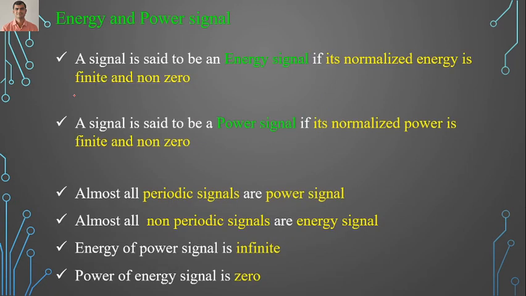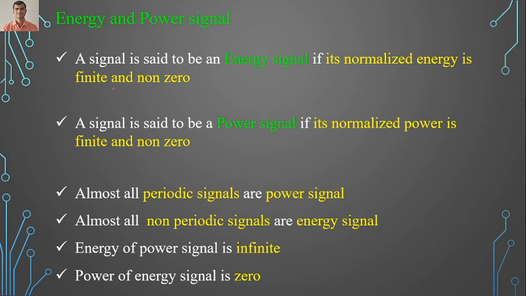Now we'll see energy and power signals. This is a very important concept from an exam point of view. We will have a question: determine the energy for a given signal, or determine the power for a given signal. So we have to see the definitions of energy signal and power signal. A signal is said to be an energy signal if its normalized energy is finite and non-zero.